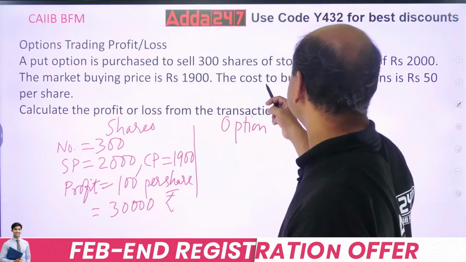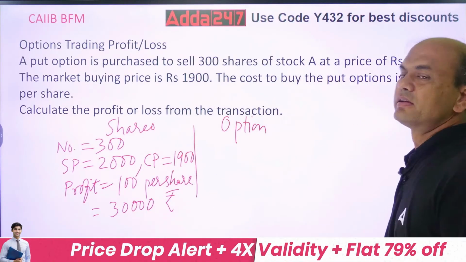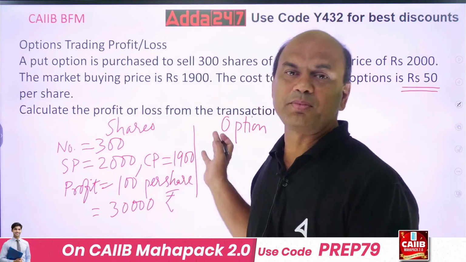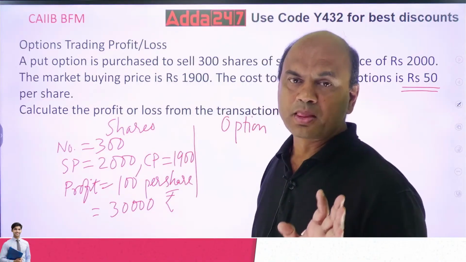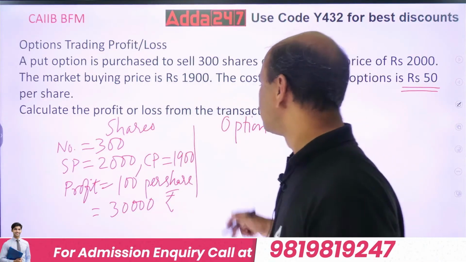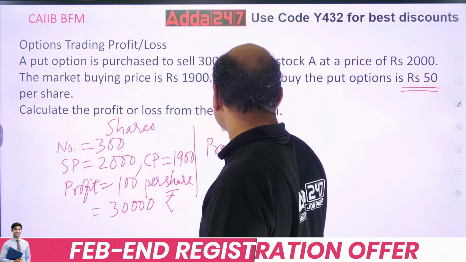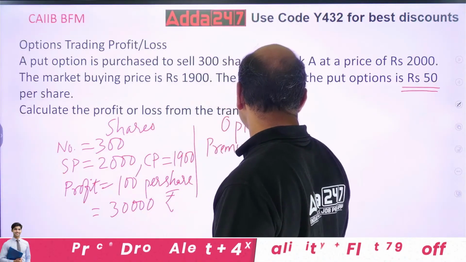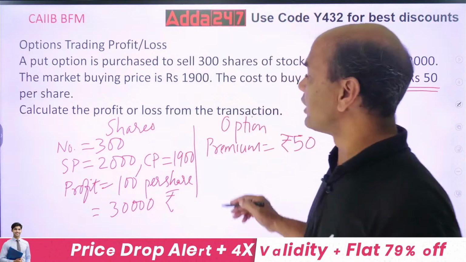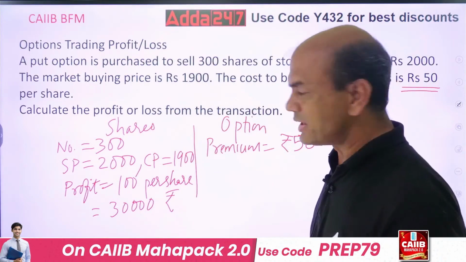There is something given. The cost to buy the put option is rupees 50. This you have purchased, so you are paying a premium. This 50 means what? It's a premium. So you are paying the premium of 50. So premium equals rupees 50 per share. But how many options will you buy? The same options. So that is equal to 50 into 300.